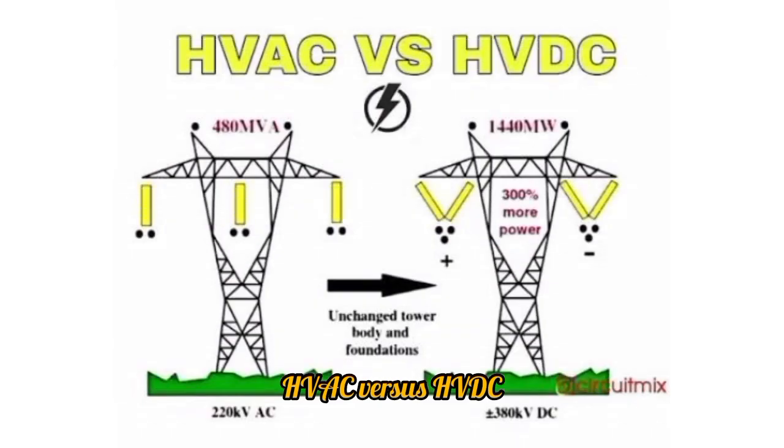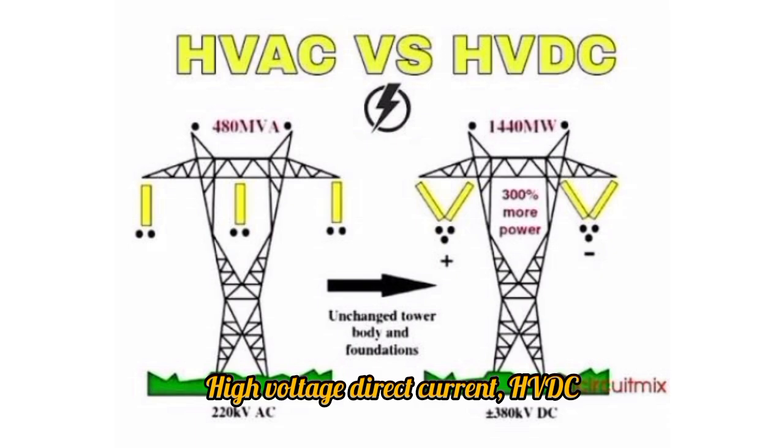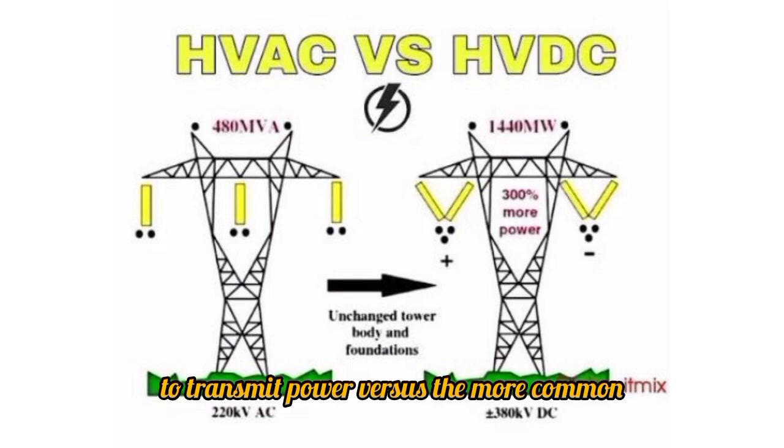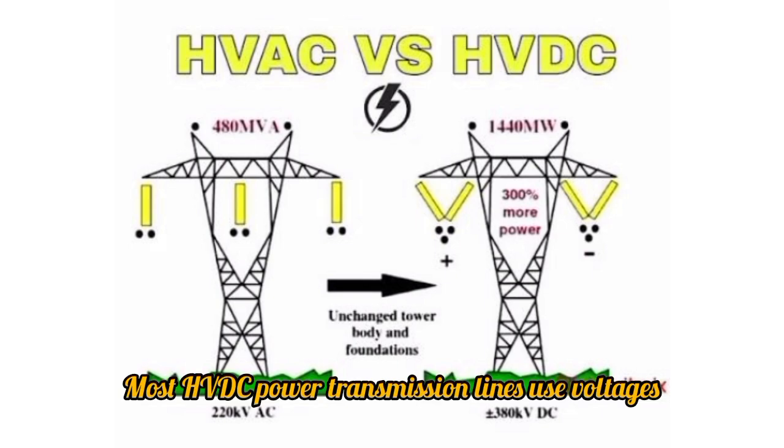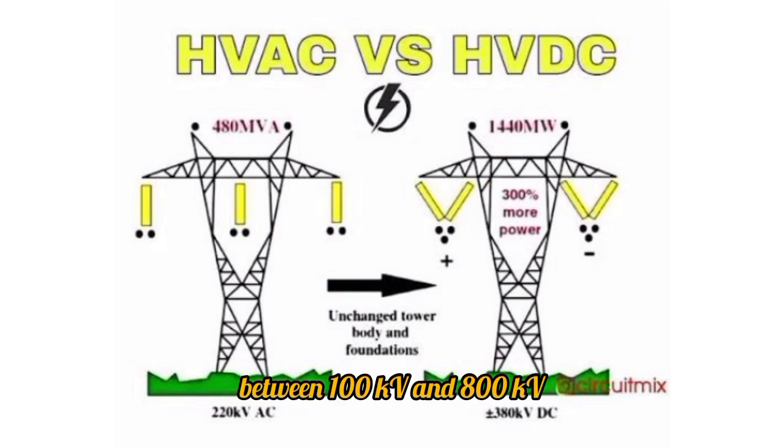HVAC versus HVDC. High voltage direct current, HVDC, power transmission systems, also known as power highways or electric highways, use direct current, DC, to transmit power versus the more common alternating current, AC, systems. Most HVDC power transmission lines use voltages between 100 kV and 800 kV.